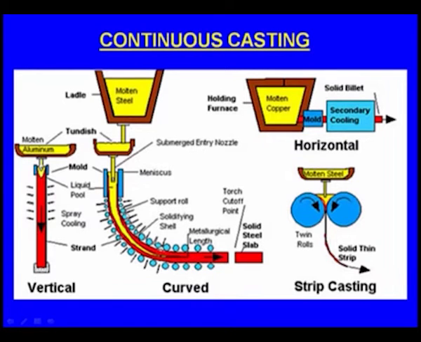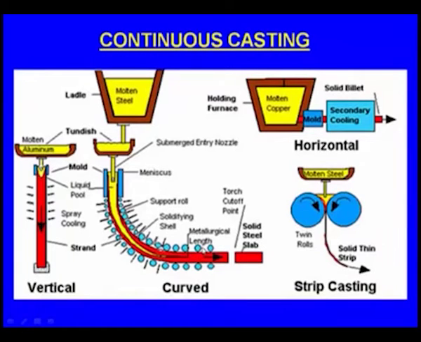And even the solidified billet comes down like this. After it comes to a particular distance, it will be cut at equal or intermediate distances. So this is the simple principle of continuous casting.